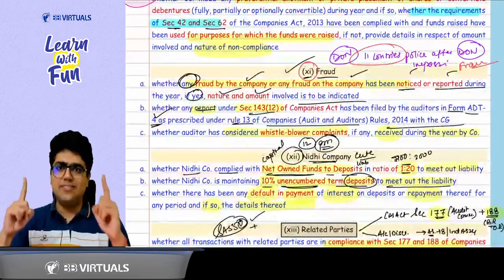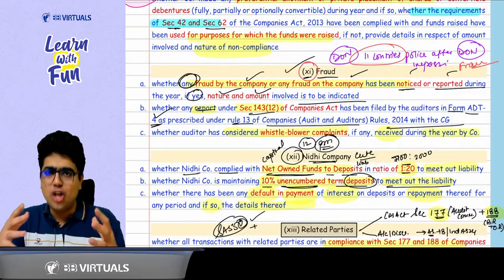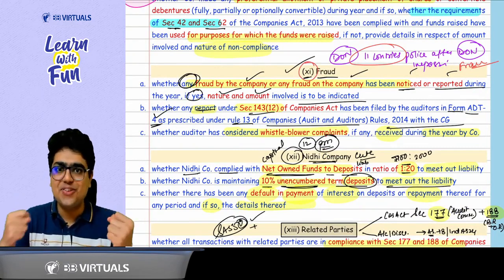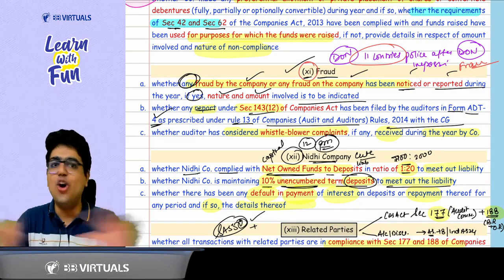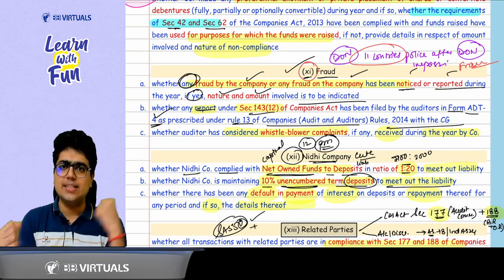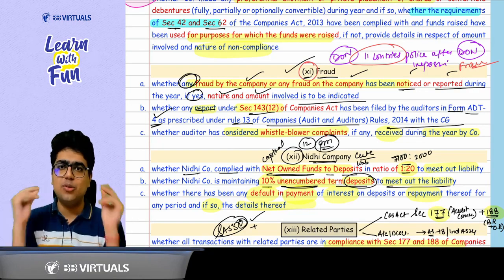Then comes clause 11. What was the part about 11? Sir, Don. 11 countries police is after Don because he has done a fraud. 3 parts about this fraud. First of all, any fraud by the company, any fraud on the company has to be reported in this case. Got it, sir. Second thing, 143(12) fraud, and third part about the whistleblower complaints.